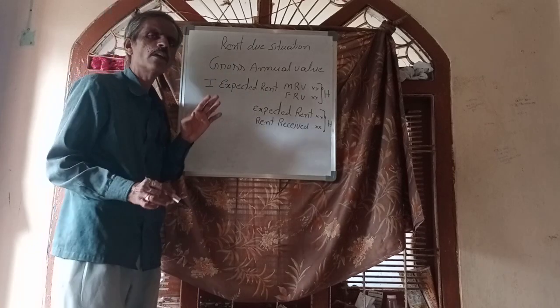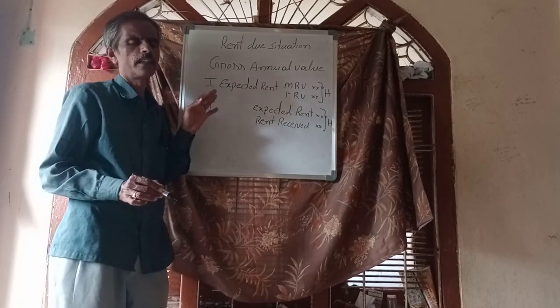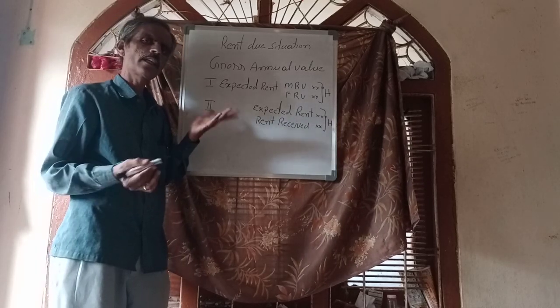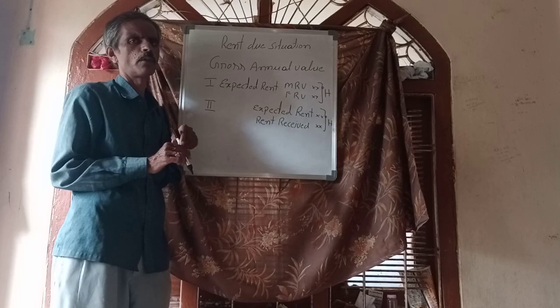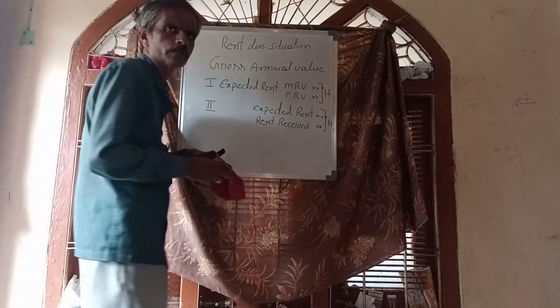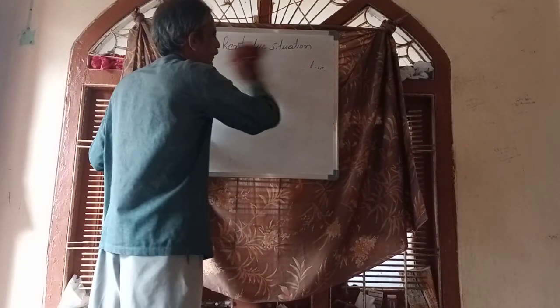In a normal situation, there is only one step, but here we have to calculate expected rent first, and with the help of expected rent we calculate GAV. After that, the table work is the same. Let us do one example.